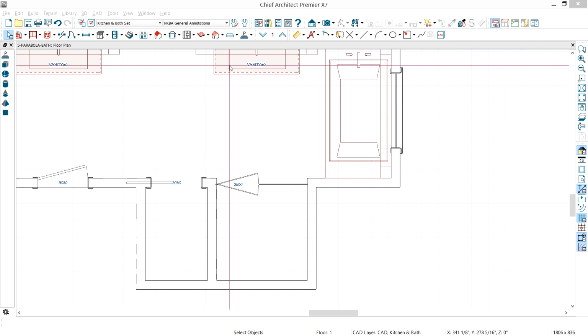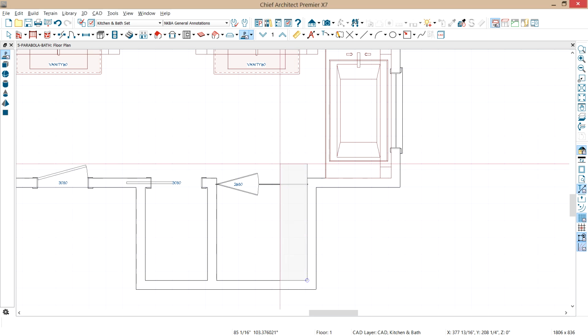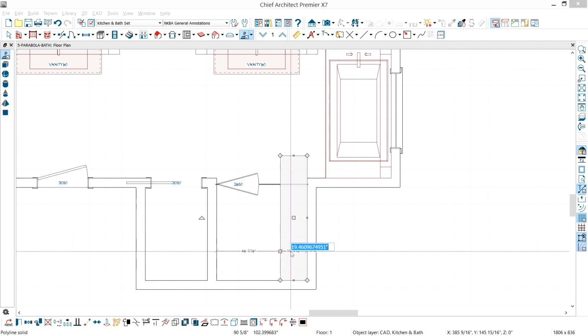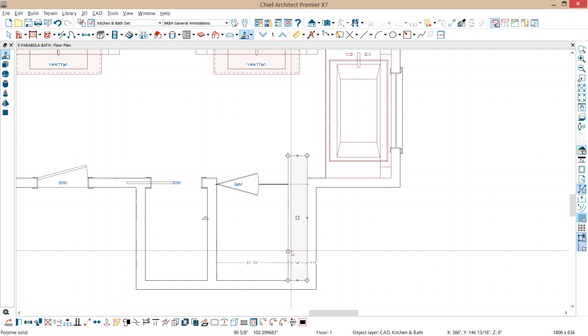To create that bench, I'm going to use the same tool that we used to create the tub platform, which is the Polyline Solid tool. And I'm going to come in here and create our shape. Let's go ahead and highlight our dimension. We'll set that to be 14 inches.